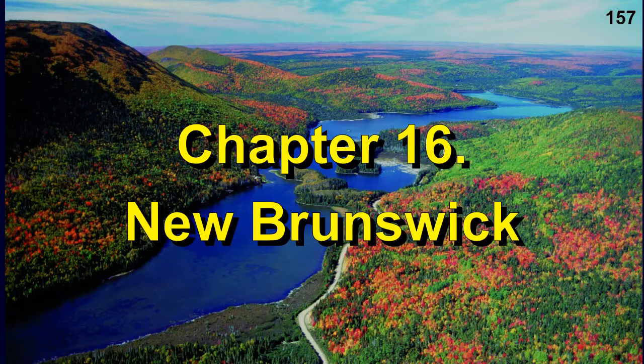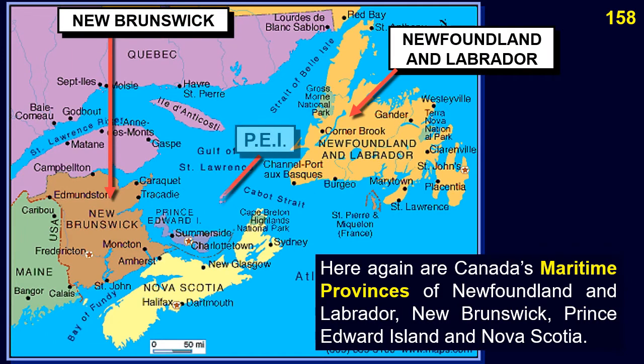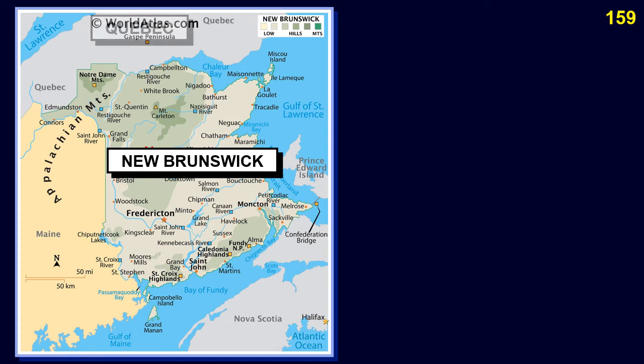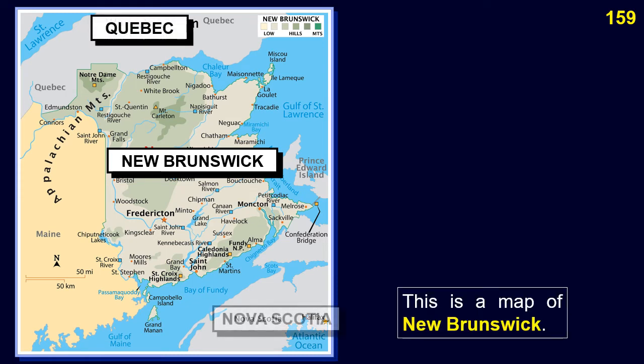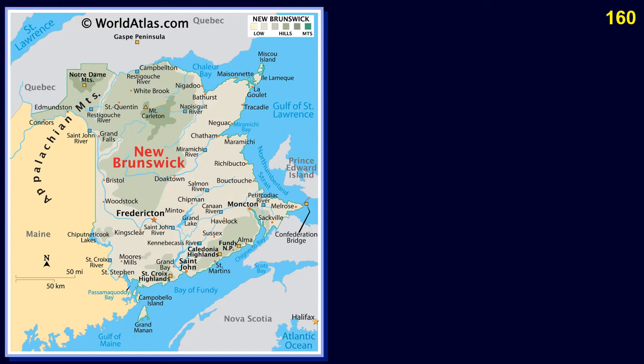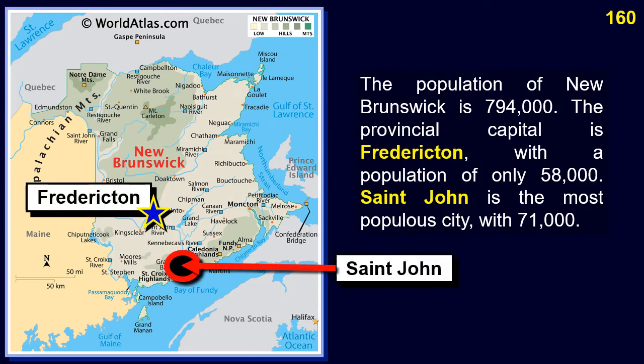Chapter 16. New Brunswick. Here again are Canada's maritime provinces of Newfoundland and Labrador, New Brunswick, Prince Edward Island and Nova Scotia. This is a map of New Brunswick. The population of New Brunswick is 794,000.